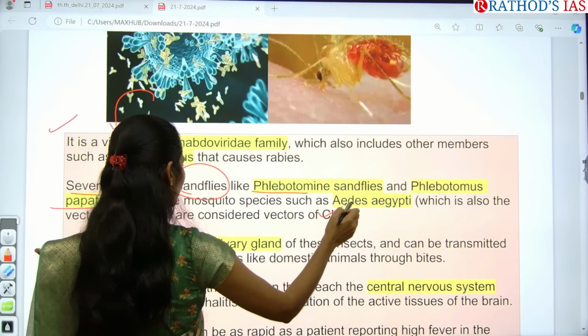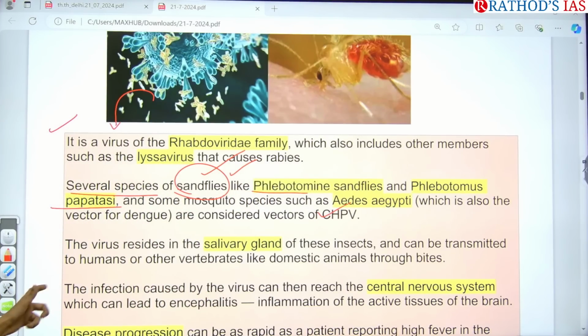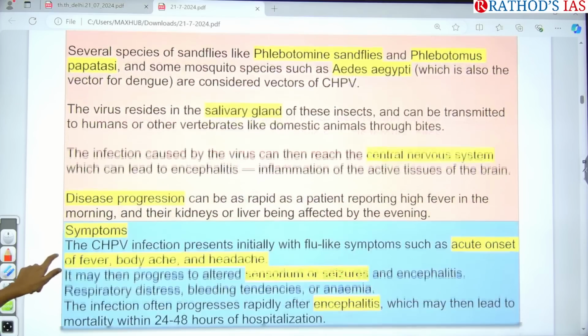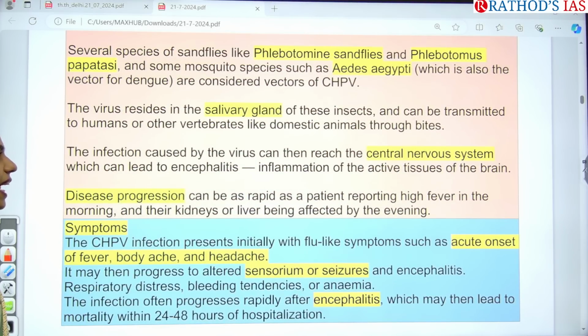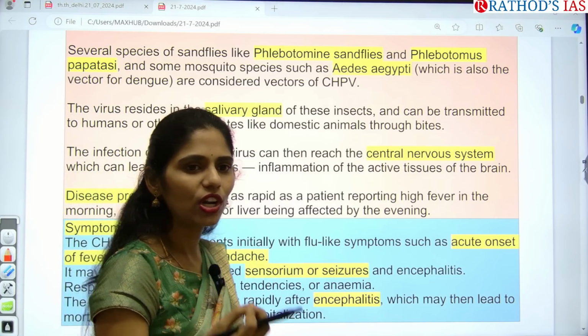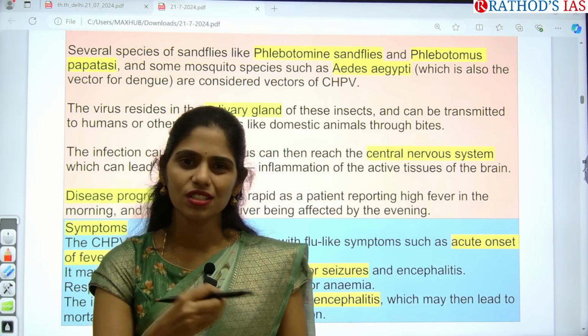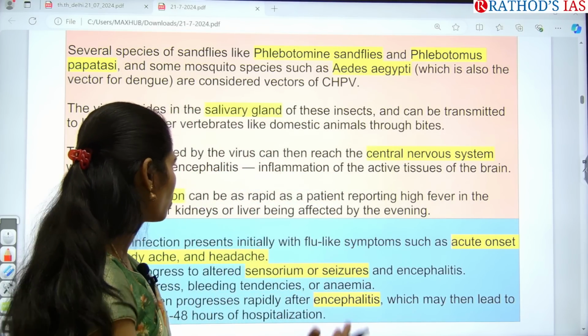There are some assumptions, but it is true that it is caused by sandflies. This virus resides in the salivary glands of the insects, and it can be transmitted to humans or other vertebrates whenever the infected insect bites those animals or humans.